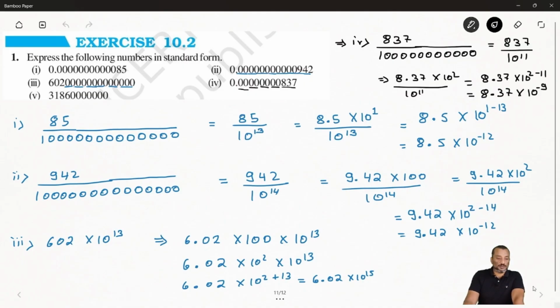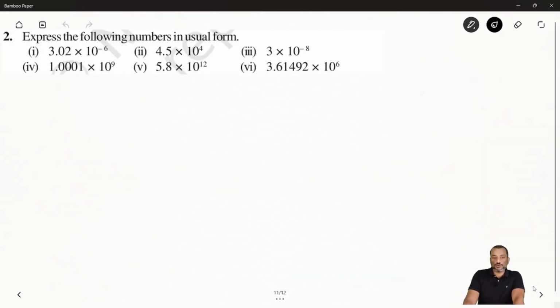Now coming to the next question. In this question, you have to express the following numbers in usual form. First, 3.02 into 10 to power minus 6 is given. So first we will write this number as 302 by 100 times 10 to power minus 6.